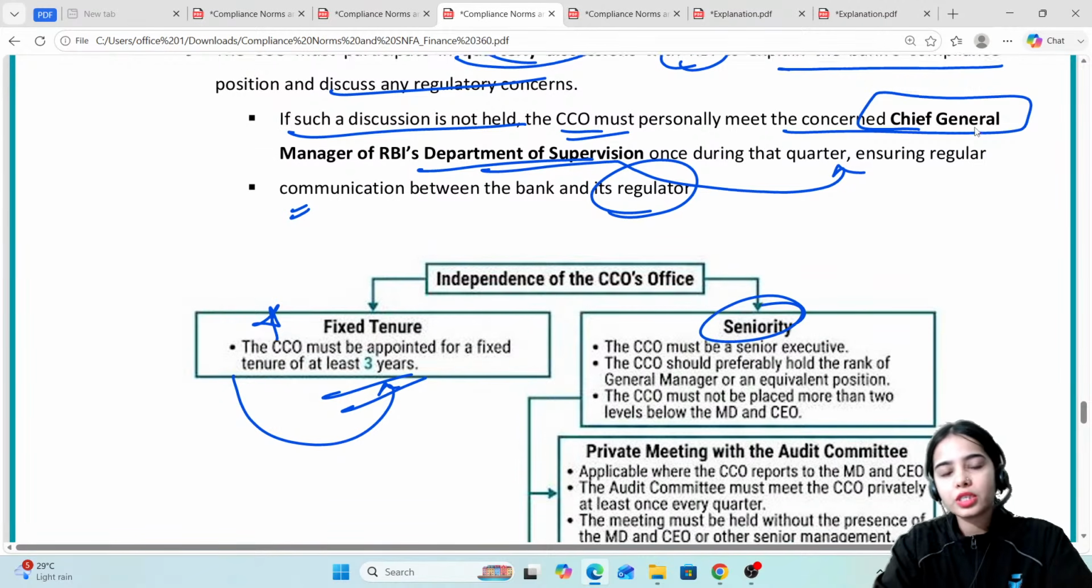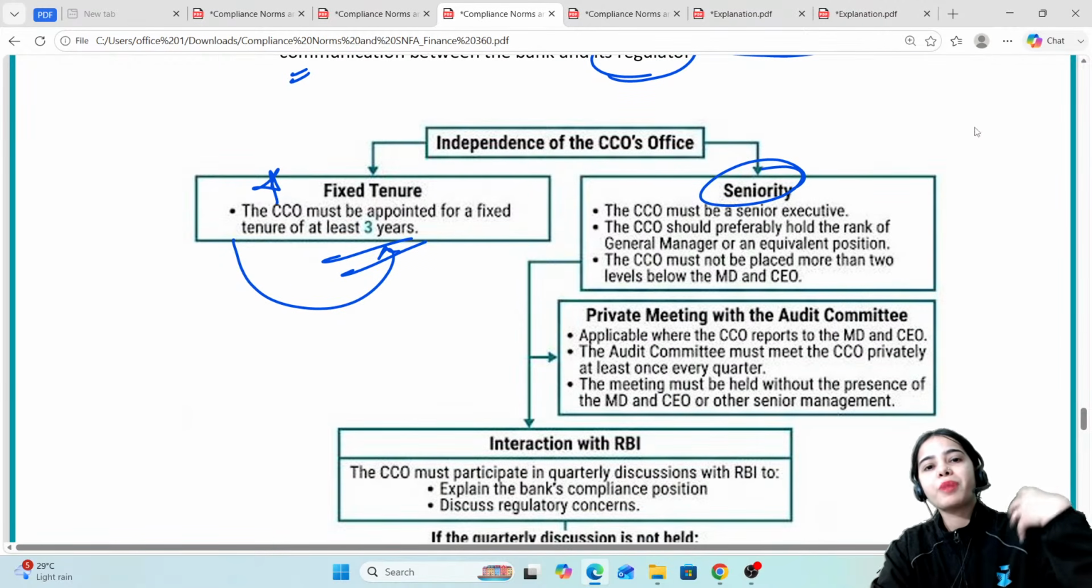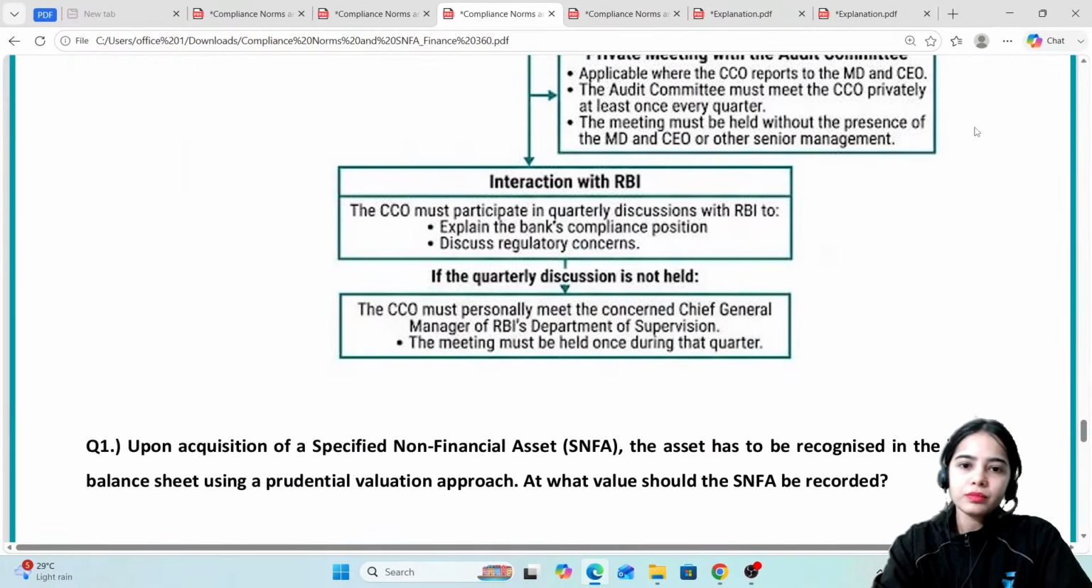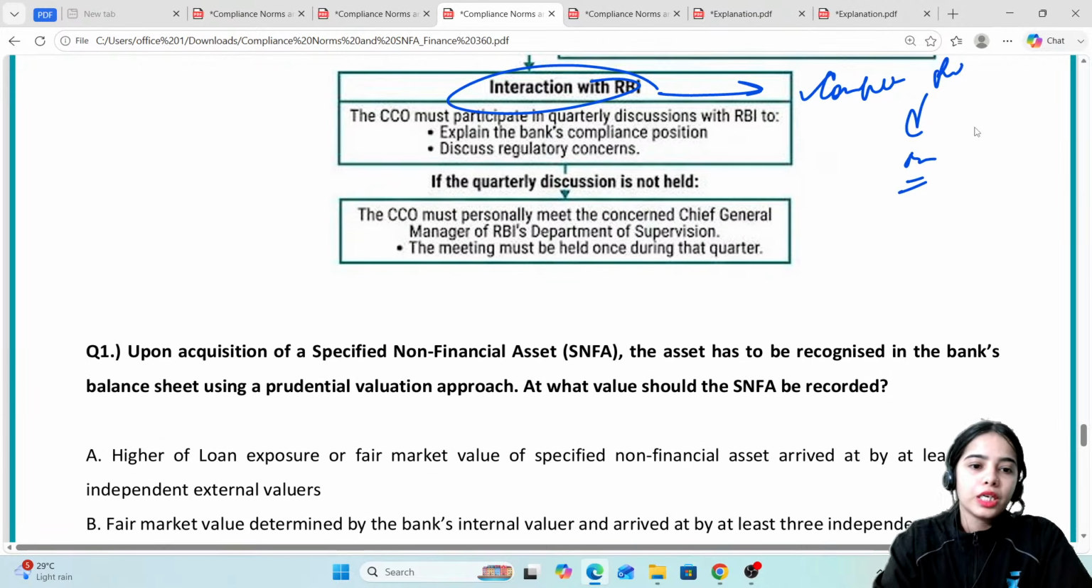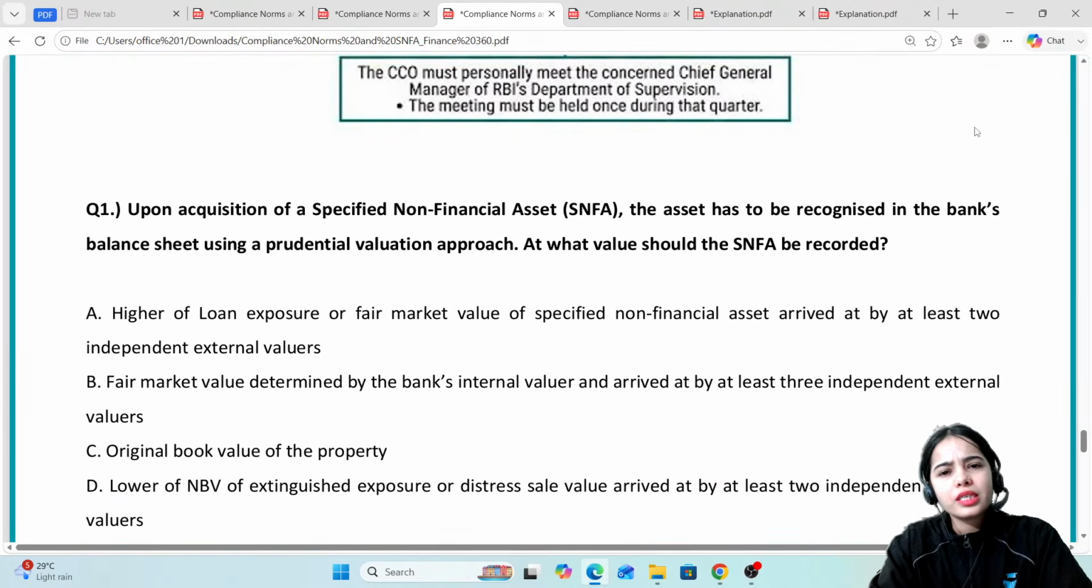Seniority should be there for the CCO, so that the CCO has the power to talk to the MD, CEO and the audit committee. That is the idea. There should be interaction with the RBI, so that the RBI can also be informed regarding the compliance risk in a particular bank. Now coming to the questions. So this is it. Okay.